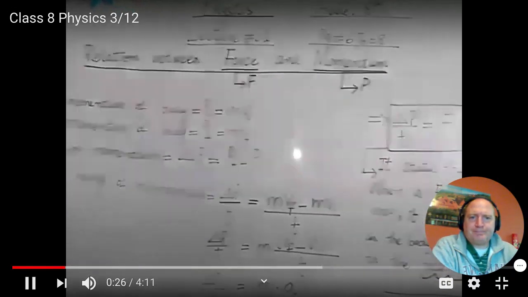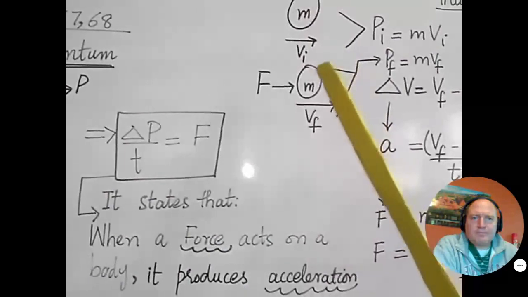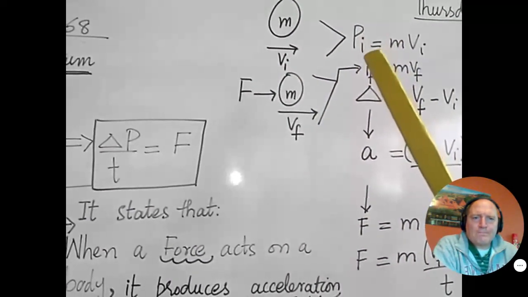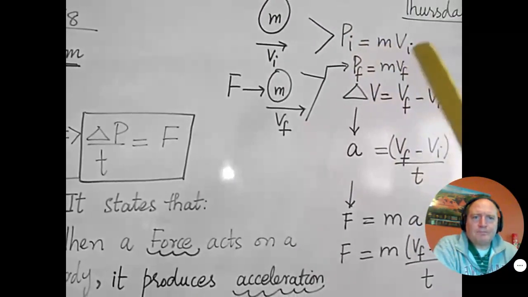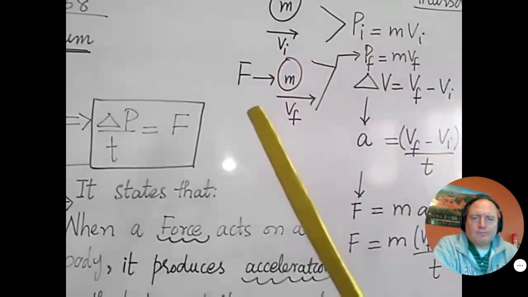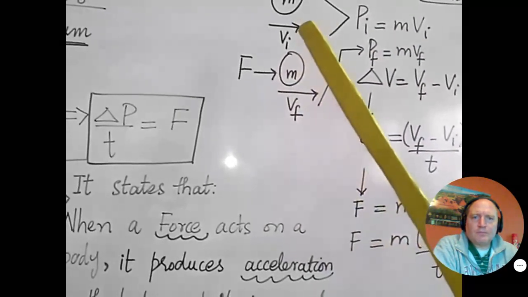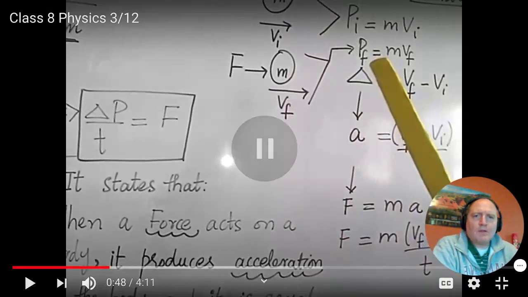There we go. Topic is that a body of mass m is moving with initial velocity vi. So momentum of this body is pi, where i shows the initial. pi, yani initial momentum is equals to mvi. If a force is applied on the body, acceleration is produced in it, and its velocity is changed from vi to vf. So final momentum is...